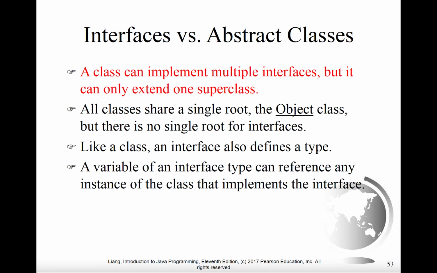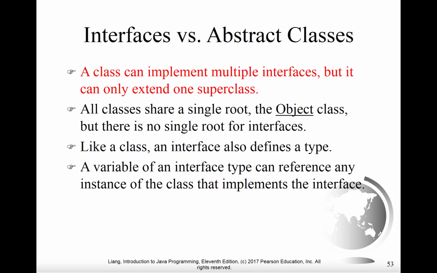Continuing our comparison of interfaces and abstract classes, it turns out that, as you know, we do not have multiple inheritance in Java. We only have single inheritance, which means a class can only extend a single superclass. But in terms of interfaces, a class can implement as many interfaces as it wishes to.